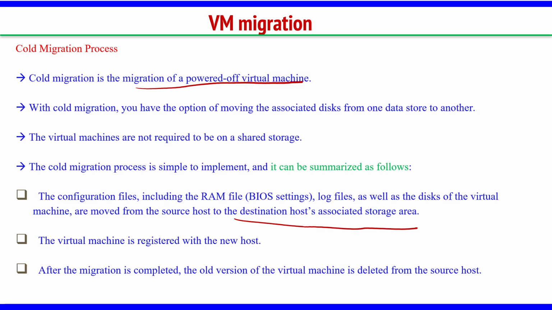All those log files, RAM file, BIOS settings, everything, right? The virtual machine is registered with a new host, that is the new server. After the migration is completed, the old version of the virtual machine is deleted from the source. Simple as that. So this is the cold migration process.